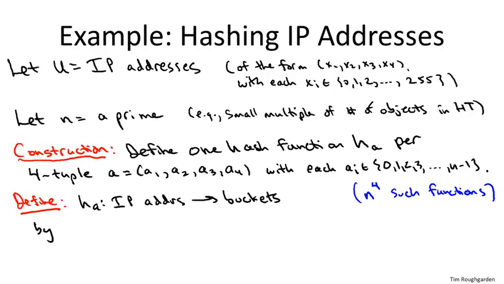What we do is we just take the dot product, or the inner product, of the vector a and the vector x, and then we take the modulus with respect to the number of buckets. So that is, we take a1 times x1 plus a2 times x2 plus a3 times x3 plus a4 times x4. Now, of course, remember the x's lie between 0 and 255.